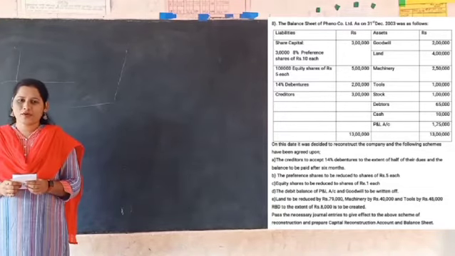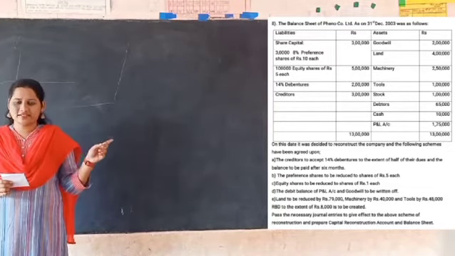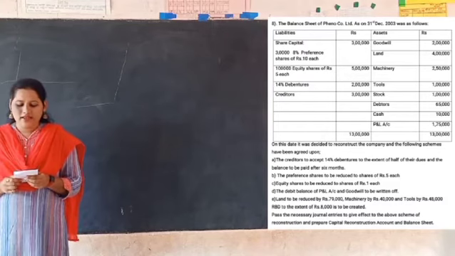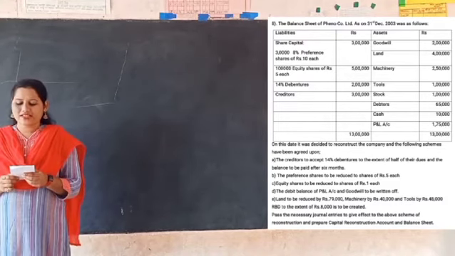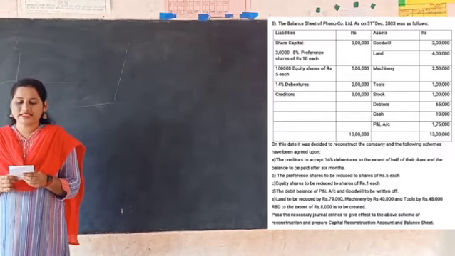Let's take up the second question. The question is also displayed here on the screen. I'll read out the question now. The balance sheet of Feno Limited as on 31st December 2003 is as follows.